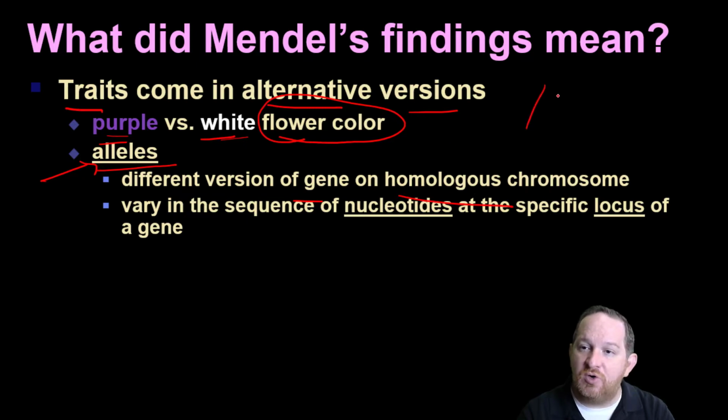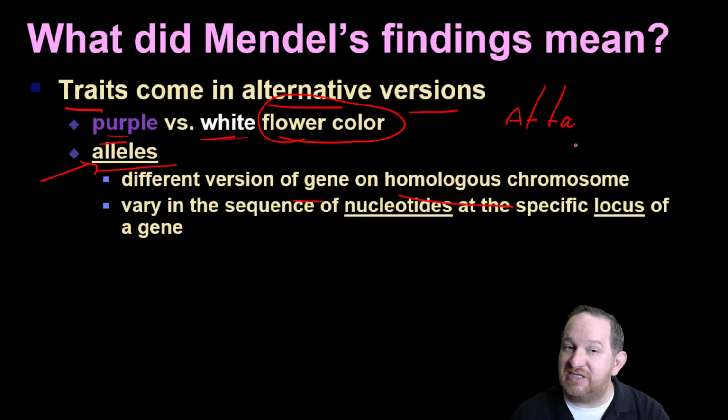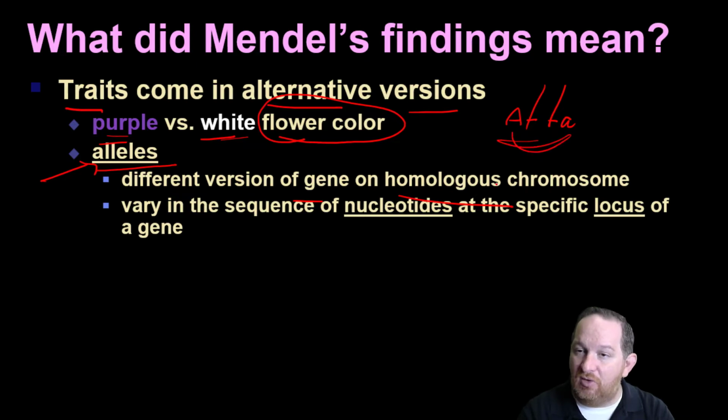So if you have two chromosomes, if it's a diploid organism, and you've got a gene for flower color, one chromosome might have what we call a dominant, and one might have what we call a recessive gene. These are different alleles for this trait, flower color.